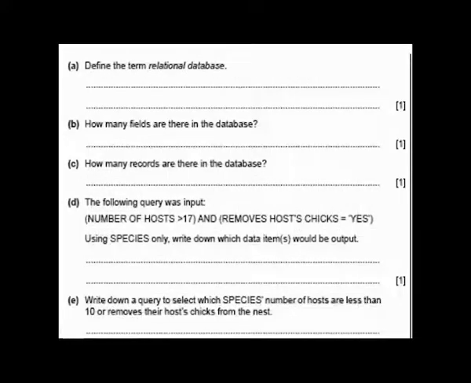But that is not all. The question says and. When you have and, it means that this condition and this condition must be true before you can say your statement is true. So before I can say yes, I have to look if my remove host check is yes. So I go to my table.